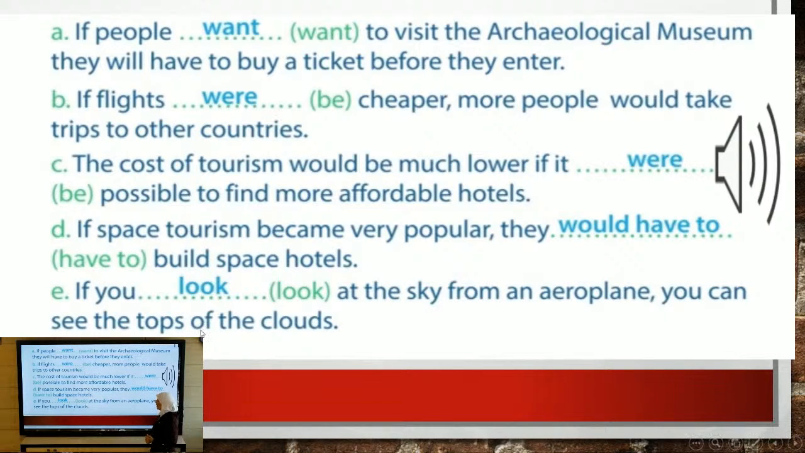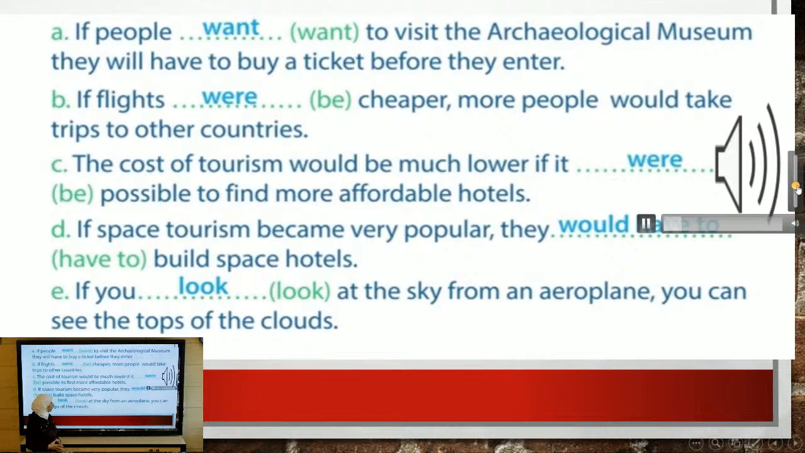So if space tourism became very popular, became, it is simple past, and here we have would have to, would plus infinitive. The last one, if you look at the sky from an aeroplane, this one is first conditional. It is in simple present. The next one, you can see the tops of the clouds. Let's listen to these sentences together, to complete these sentences about tourism with the correct form of the verbs.